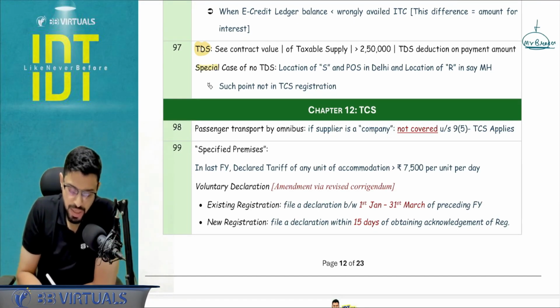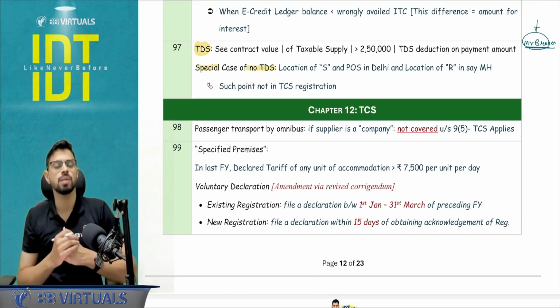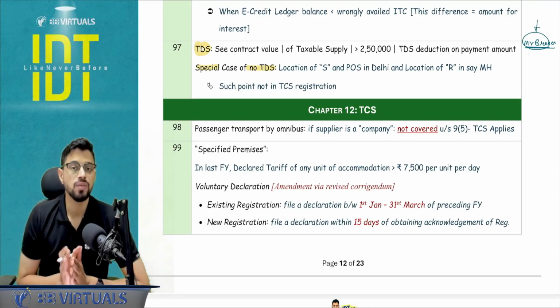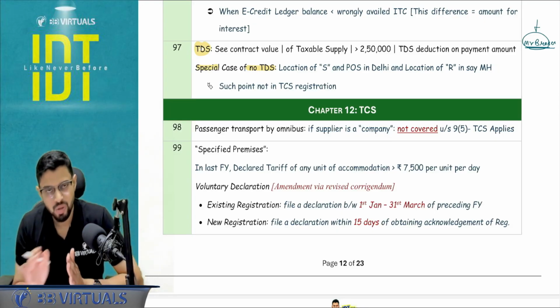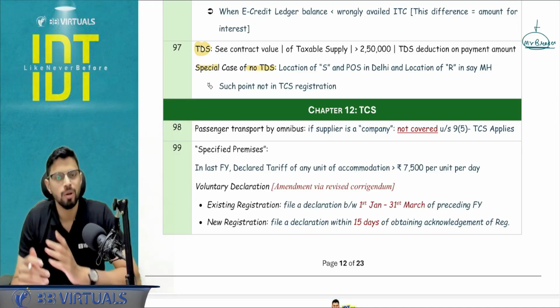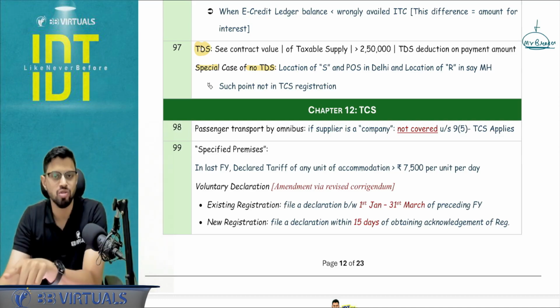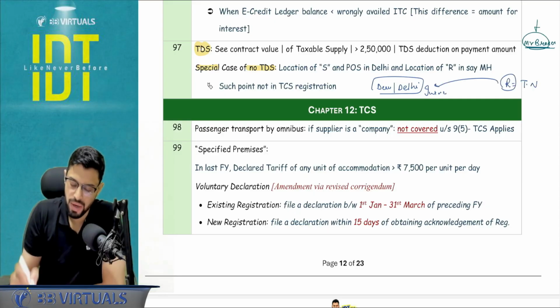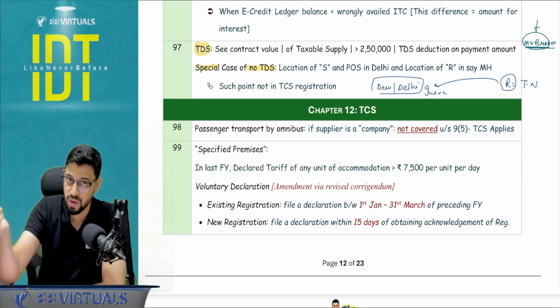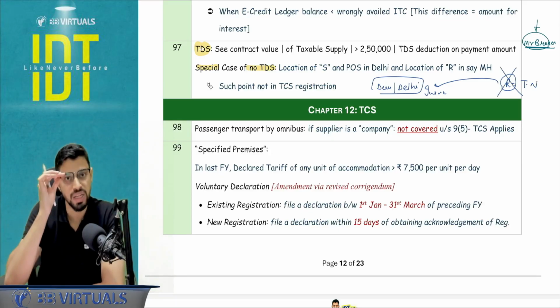Okay. Another point. Special case of no TDS, which comes via the proviso to section number 51 subsection 1. If the location of the supplier and the place of supply is in one state and the recipient is not registered there, then in that case TDS does not need to happen. Why? Because then the recipient will have to take the registration. Let's say, for example, the supplier is in Delhi and the place of supply is also in Delhi. So this is an intra-state Delhi transaction, and the recipient is, let's say, in Tamil Nadu. Now this recipient will have to take mandatory registration in Delhi for deducting 1% TDS. That will create a problem. So this becomes a special case of no TDS.